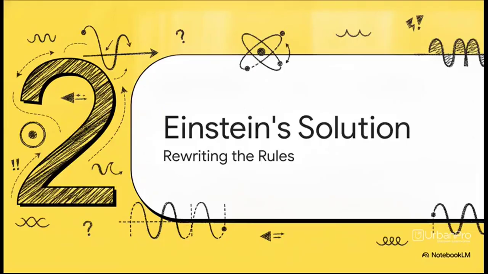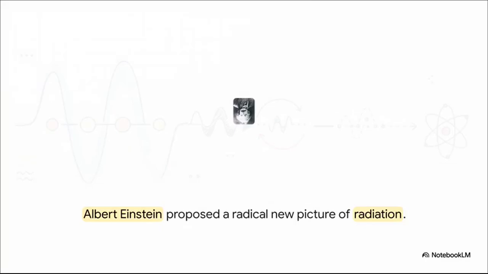Which brings us to Section 2, Einstein's quantum solution. Now, what's really interesting about this slide is that it took a true genius to look at a fundamentally broken system and realize that the rules themselves needed a rewrite. In 1905, Albert Einstein won his Nobel Prize by proposing a radically new picture of electromagnetic radiation.